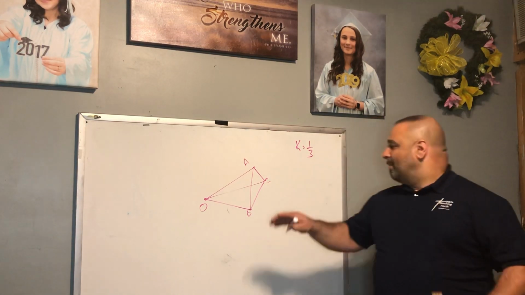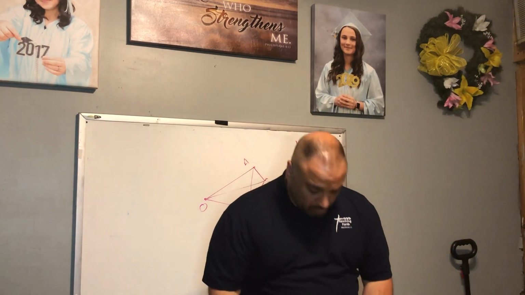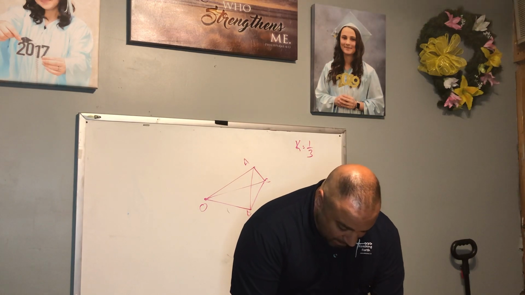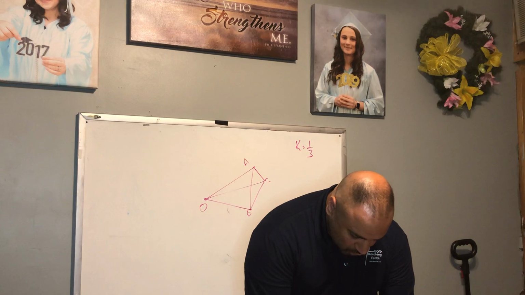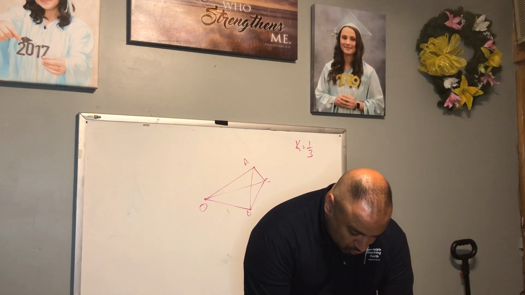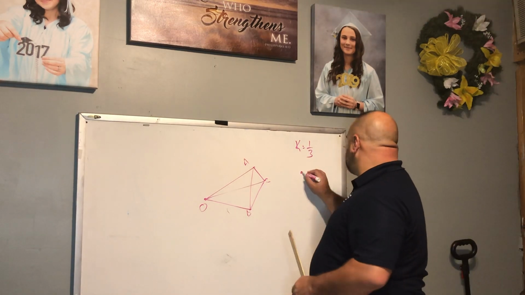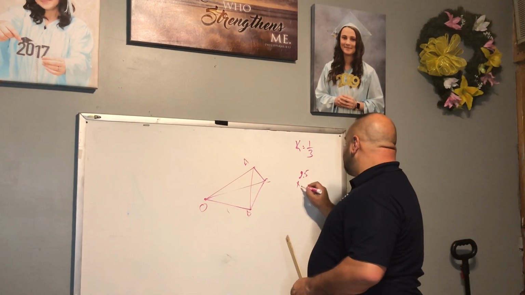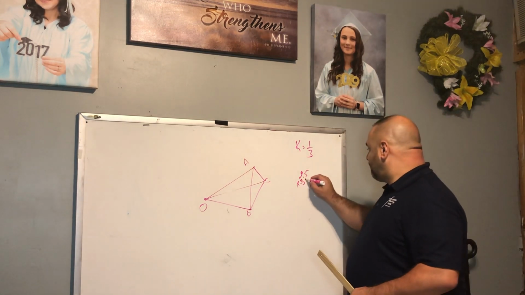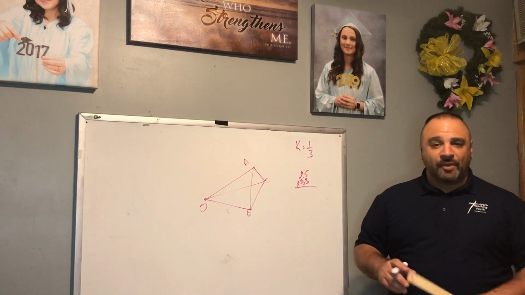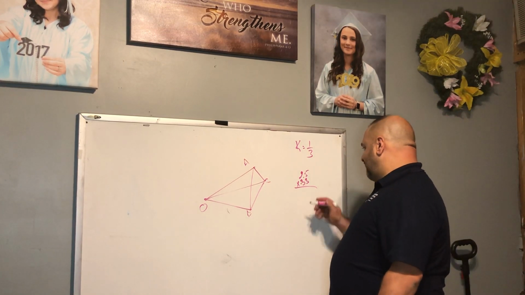Now, again, my line segments are not drawn to scale, so I'm going to do it in the book, okay? So looking in the book, line segment OA would be 2.5. We're going to multiply that by 0.33. Now, I don't have my calculator on me, so I'm simply going to do this here so we can figure it out.